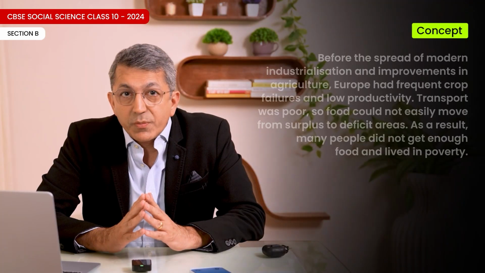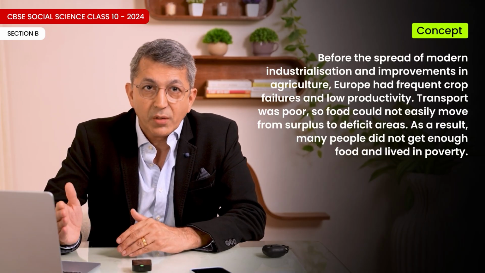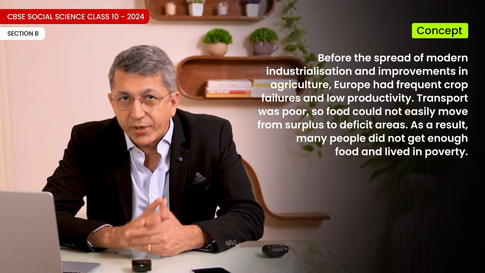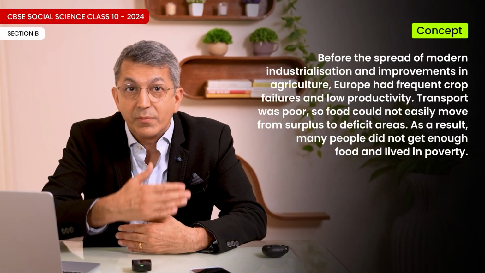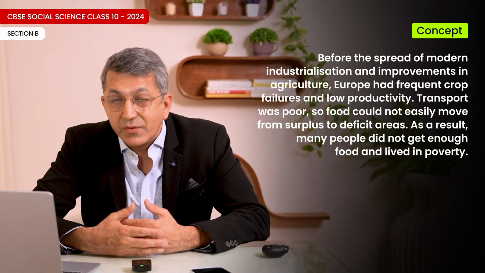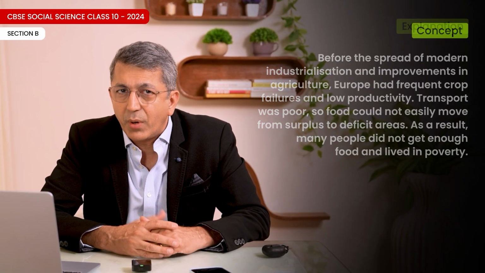Until the 19th century, poverty and hunger were common in Europe. Analyze the statement. Answer, concept clarification. Before the spread of modern industrialization and improvements in agriculture, Europe had frequent crop failures and low productivity. Transport was poor, so food could not easily move from surplus to deficit areas. As a result, many people did not get enough food and lived in poverty.